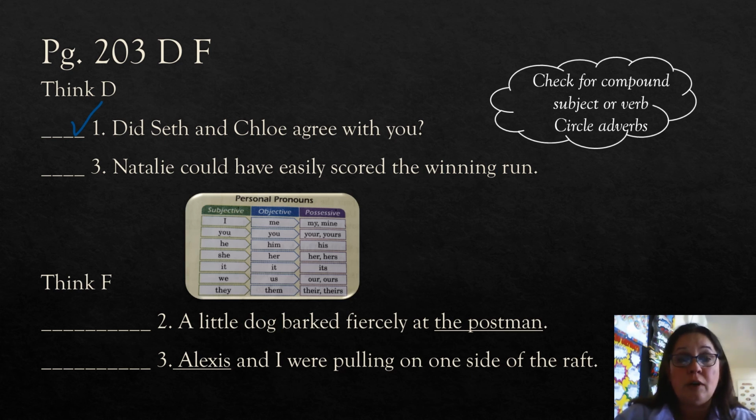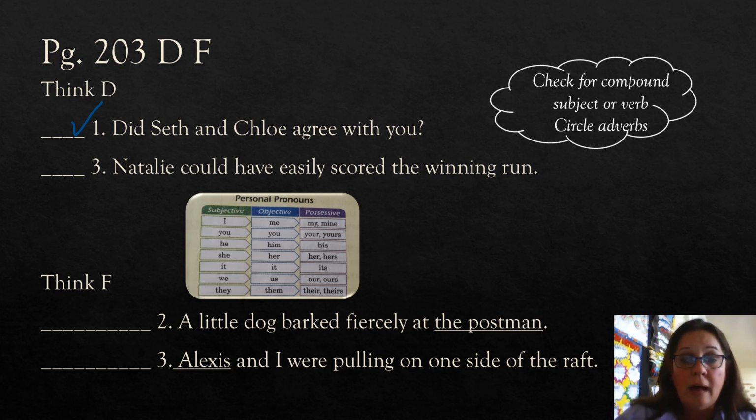The actual verb is could have scored, and Mrs. Landis already made a mistake because I just put, well, no, I didn't make a mistake. Oh, because we weren't supposed to underline it. See, I have to follow the directions too. The verb is could have scored, and then your adverb is describing could have scored.